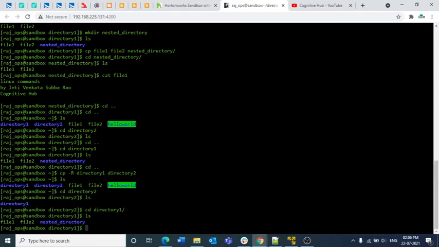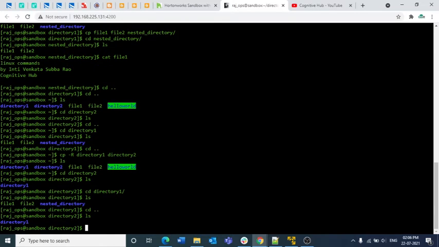So in the cp command, we have seen how we can copy a complete directory from source to destination, from one directory to another directory. We have seen how to copy multiple files to the destination directory, how to copy all the contents to the destination directory, how to copy a file to the destination directory, and from one file to another file also. And similarly we have one more option here.